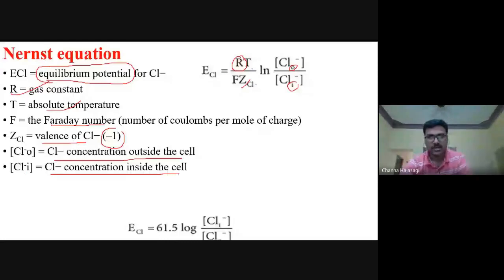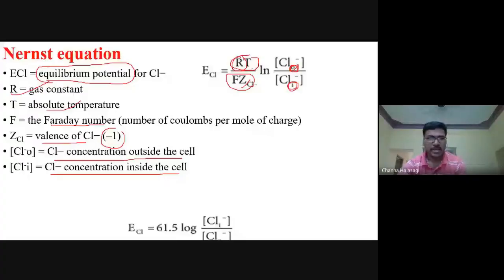Did you understand this Nernst equation? Once this was asked: which of the following is the Nernst equation? Remember, it is RT divided by zF. R for gas constant, T for absolute temperature, F for Faraday constant, z for valence. Log of chloride outside divided by chloride inside. Why is it outside here? Because it is more in the outside compartment.